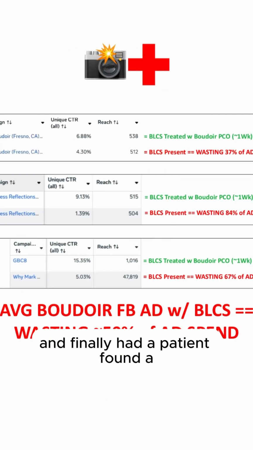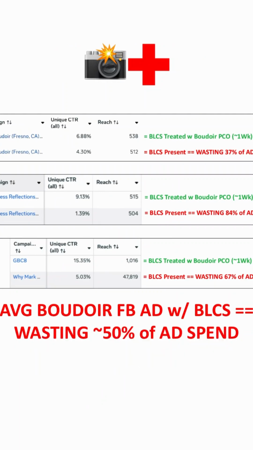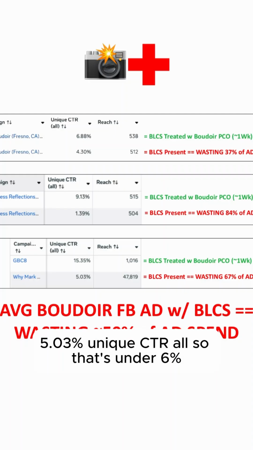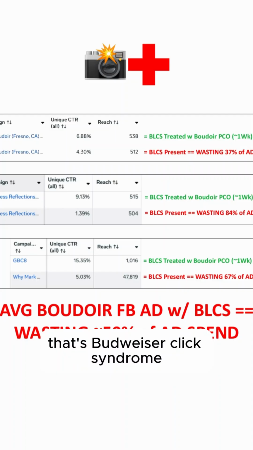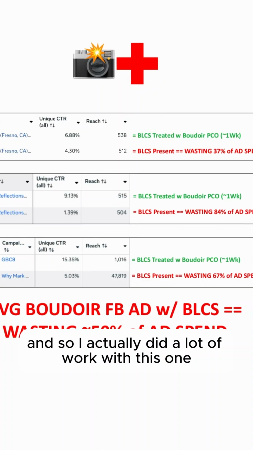And finally, had a patient, found his Boudoir Facebook ad. He had BLCS present, 5.03% unique CTR all, so that's under 6%. That's Boudoir low click syndrome. And so actually did a lot of work with this one.